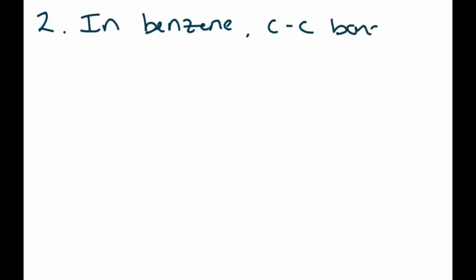Now, the second piece of evidence came much later, in about the 1920s, with X-ray diffraction. Using X-ray diffraction, they were able to measure the carbon-carbon bond length. And they discovered that in benzene, the carbon-carbon bond length is constant, it doesn't change, it is the same.